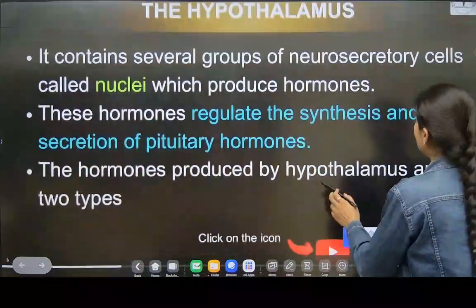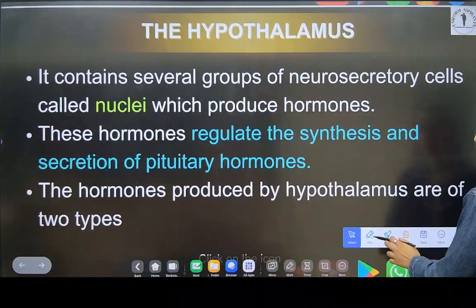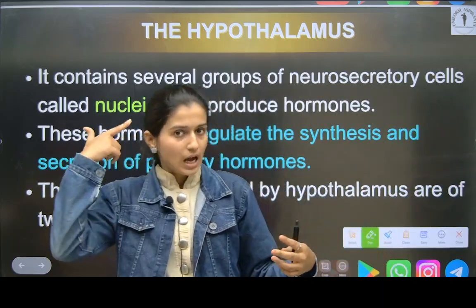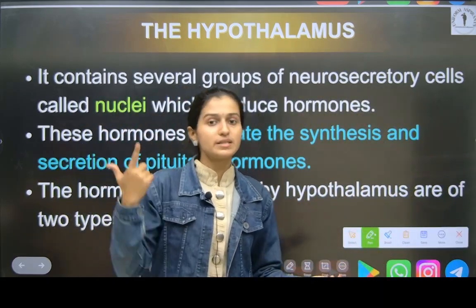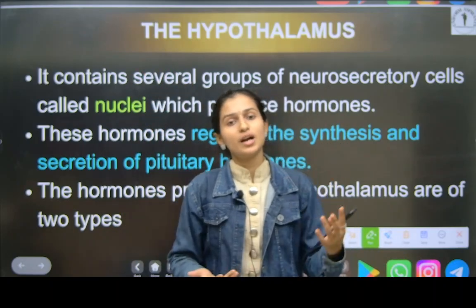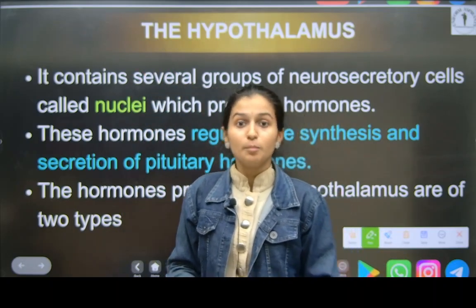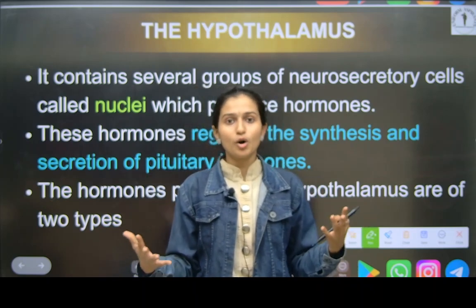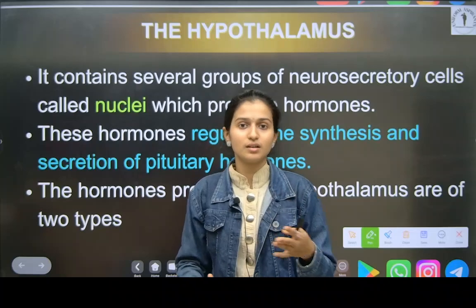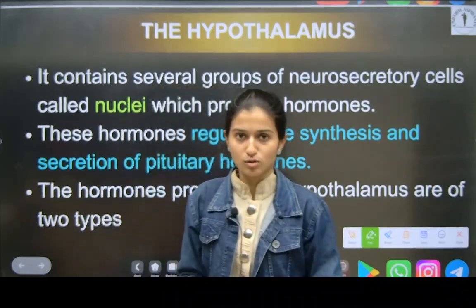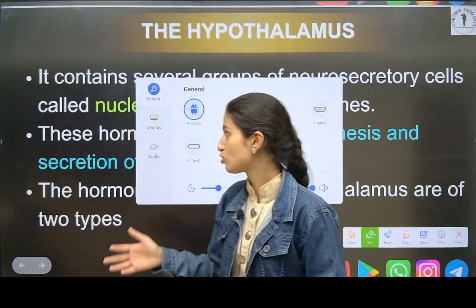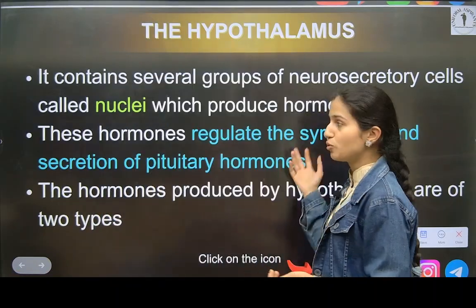Okay, now we will learn hypothalamus. I told you where is hypothalamus. Now we saw pineal gland, hypothalamus and pituitary gland are all in the head, are all in the brain. Okay, means their hormones are secreted, and we saw that hypothalamus is attached to the pituitary gland also. Pituitary gland is the important gland. Okay, because it has three parts, and they secrete different hormones. We will see that also. But first, what we will learn is hypothalamus.